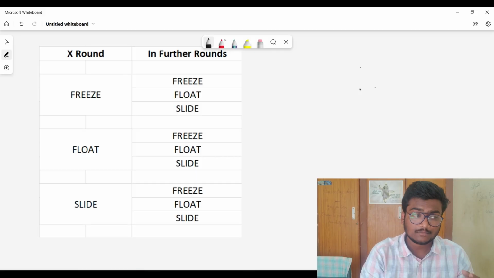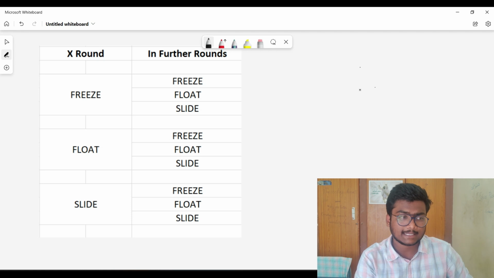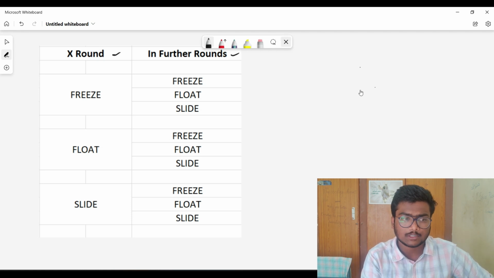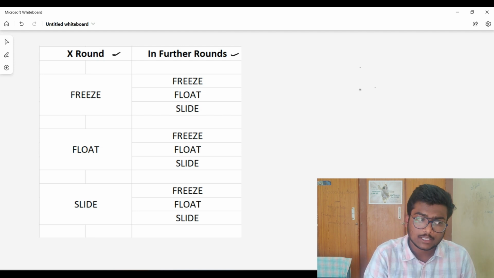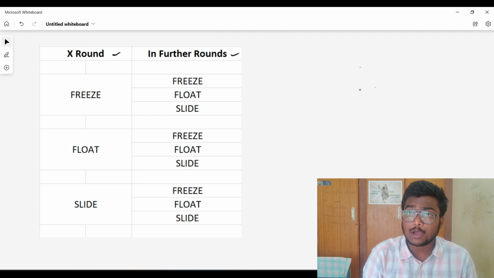So guys, you will choose freeze. For example, this is an X round and these are further rounds. In the X round you got so-and-so allotment and you froze it. Once you freeze it, when it comes to upcoming rounds, of course it will stay in freeze.